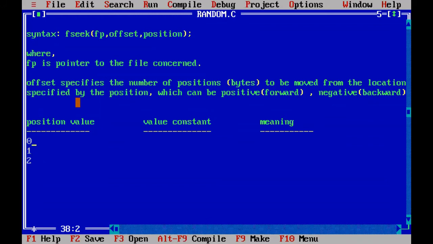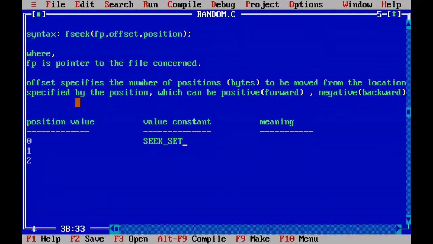For the position, you can write 0, 1 or 2, or you can also write the constant value representation. SEEK_SET: you can write this to point to the beginning of the file.